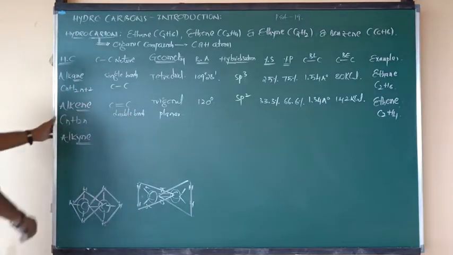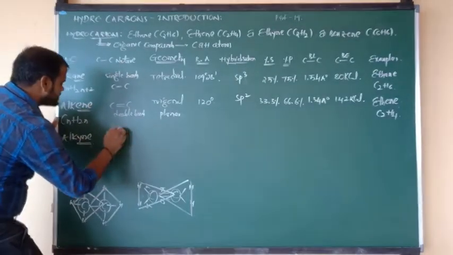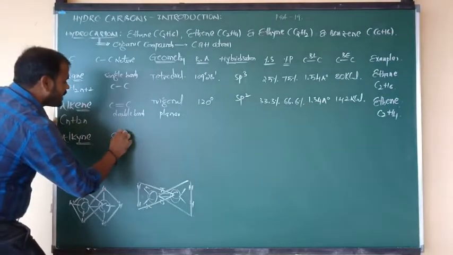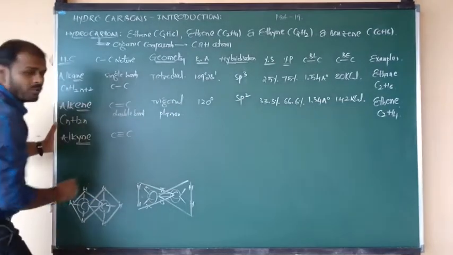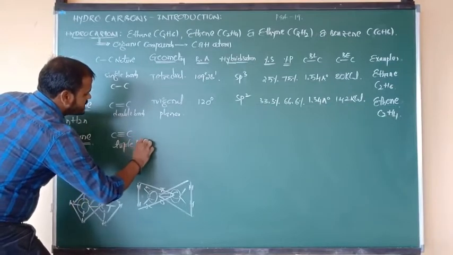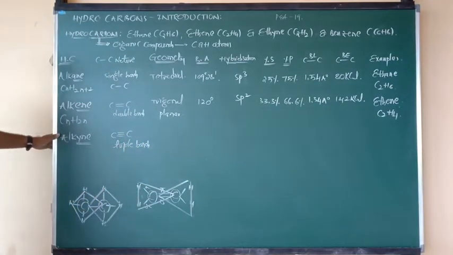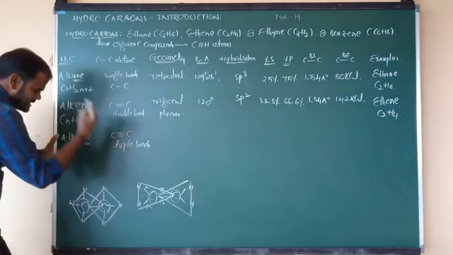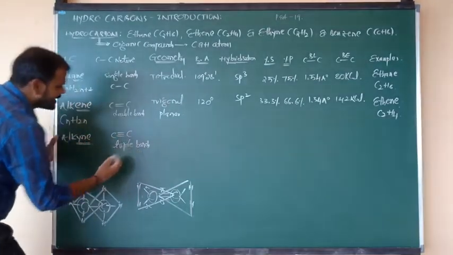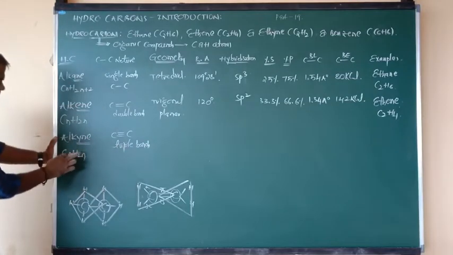So in these hydrocarbons, carbon atoms are linked by triple bonds. Carbon-carbon triple bonds in hydrocarbons are nothing but alkynes. YNE indicates triple bonds.